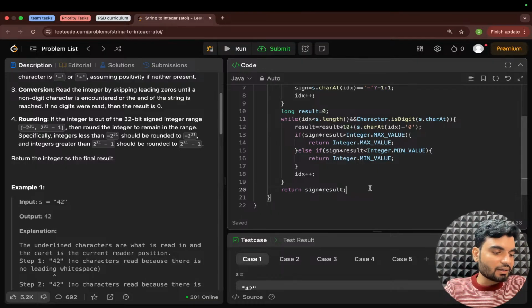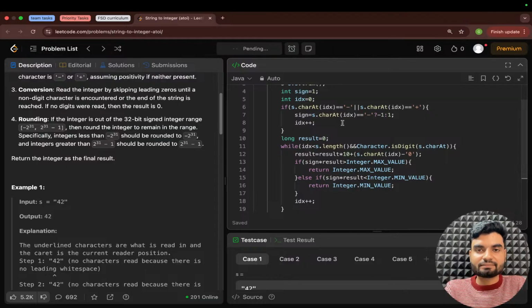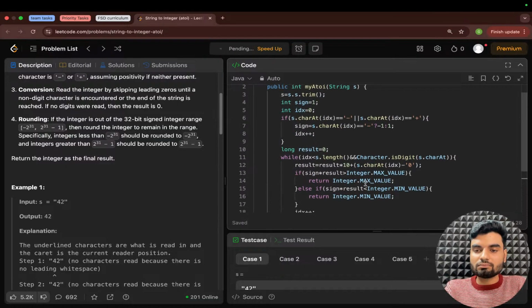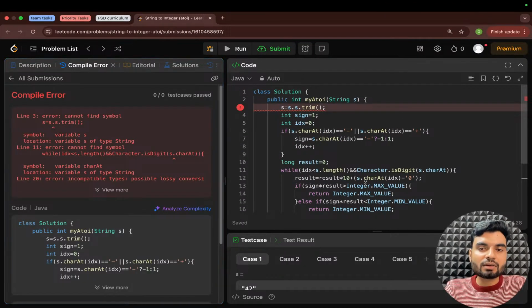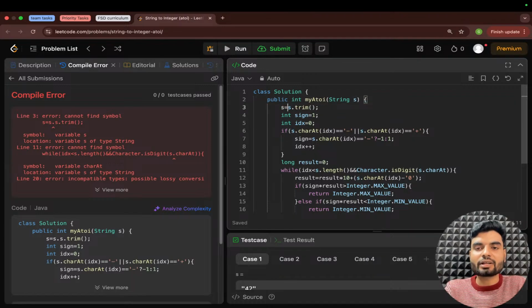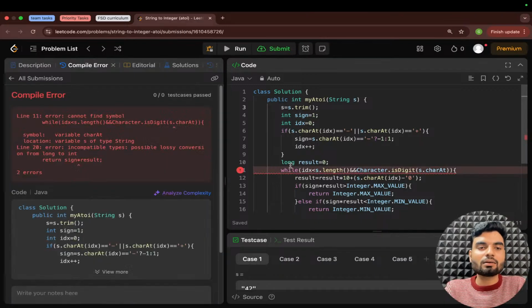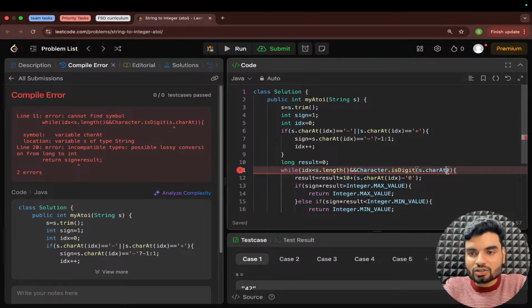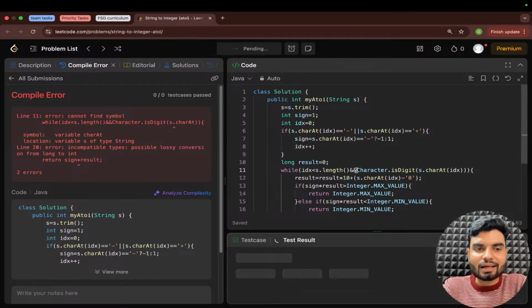Cool. Oh, what is it mentioning? Oh, I wrote 'as dot as dot as' twice. My bad. But you don't have to be sad. So now what is the problem? Here it cannot find symbol, as dot caret. Oh, this is the problem. I forgot to use the actual value, and that is idx. Okay, I hope all the symbols are correct now.